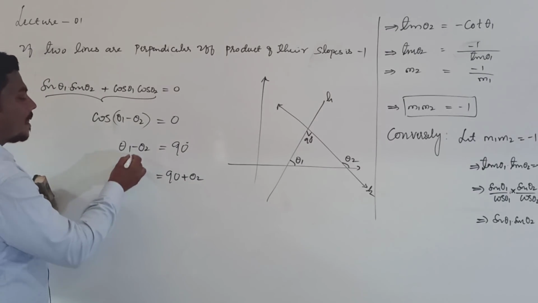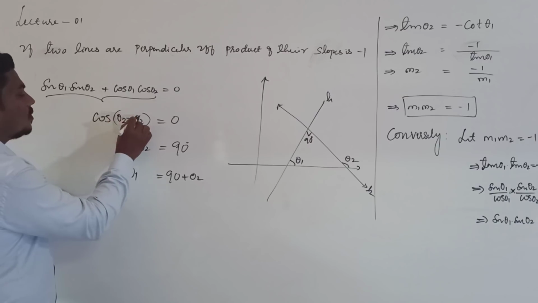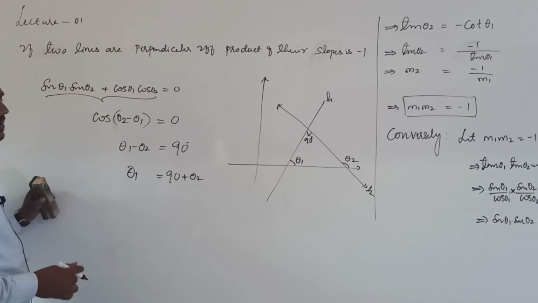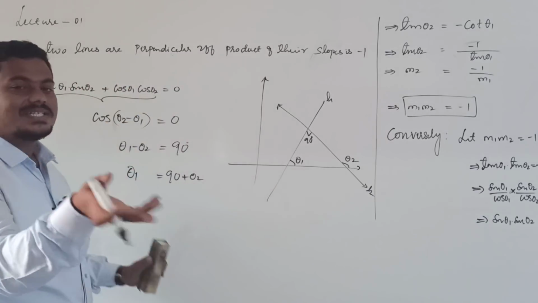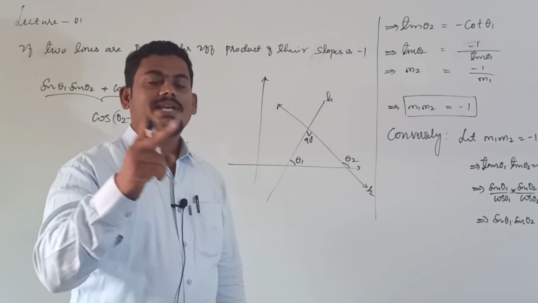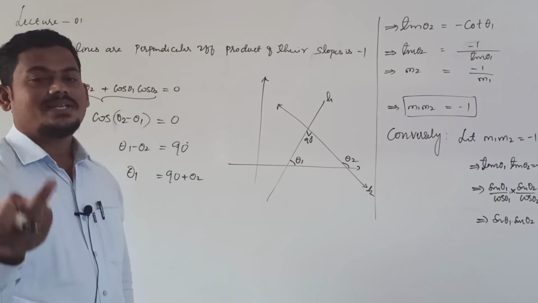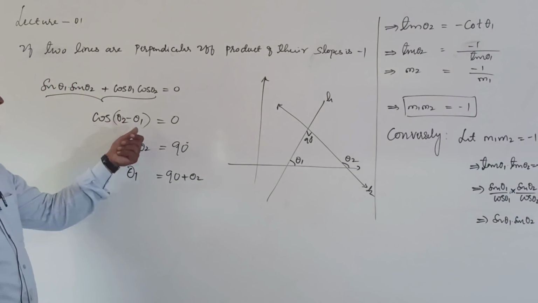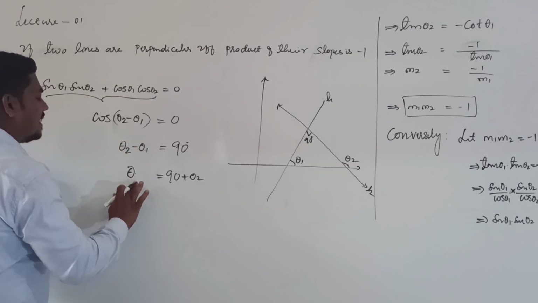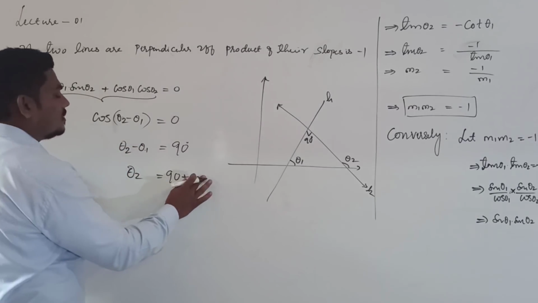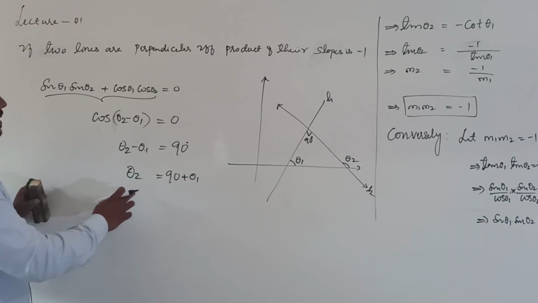Or else if you take theta 2 minus theta 1, it will not make any difference. Clearly it is the expansion of either a minus b or b minus a, theta 2 minus theta 1 or theta 1 minus theta 2. For our convenience, just take theta 2 minus theta 1, right? Then theta 2 is equal to 90 plus theta 1.